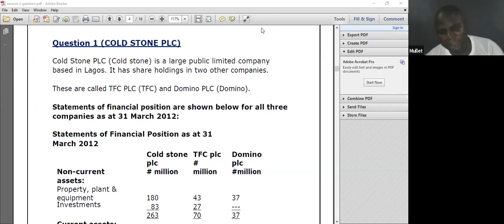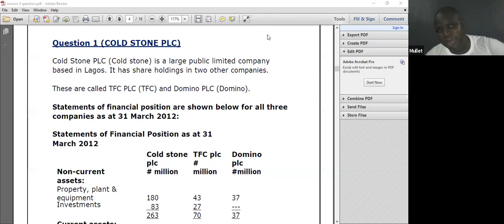Then, having said that, we said loan to associate. How do we account for loan to associate? Add back the loan to associate in cost of investment. Loan given to associate, add it back to the cost of investment. Do not credit loan liability.